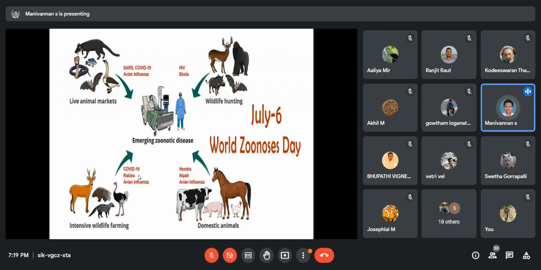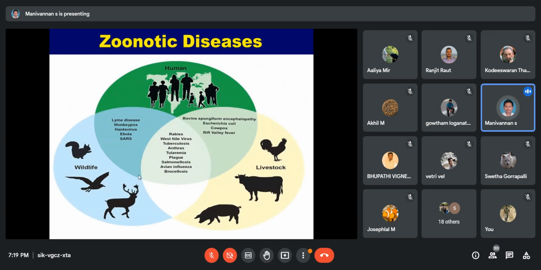What are the important zoonotic diseases represented in the pie chart and the Venn diagram? The Venn diagram clearly shows the interrelation, or interconnection, between the wild animal, the domestic animal, and the human.